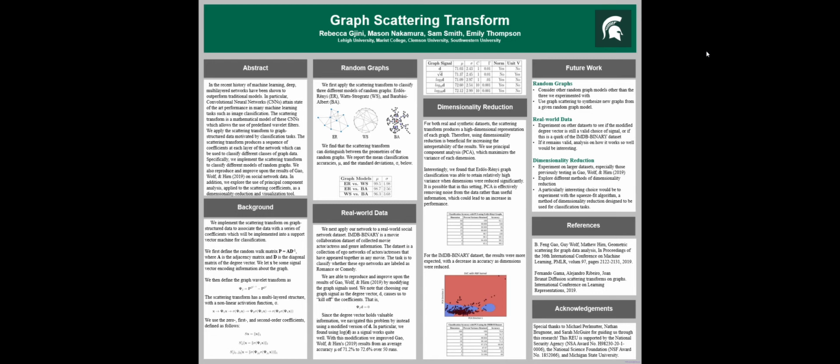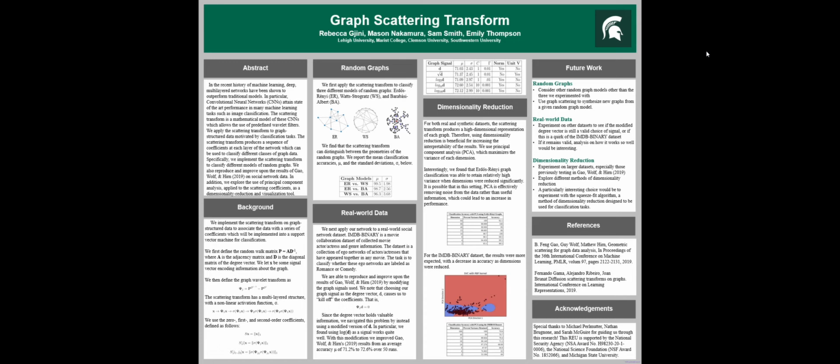For real and synthetic datasets, the scattering transform produces a high-dimensional representation of each graph. Therefore, we must use dimensionality reduction to increase the interpretability of the results in a two-dimensional setting. So we use principal component analysis, also known as PCA, to maximize the variance of each dimension. We found that Erdos-Renyi random graph classification retained high variance when dimensions were reduced significantly.